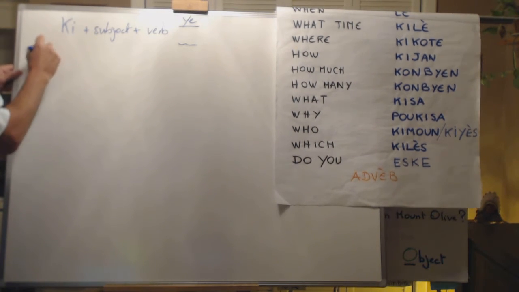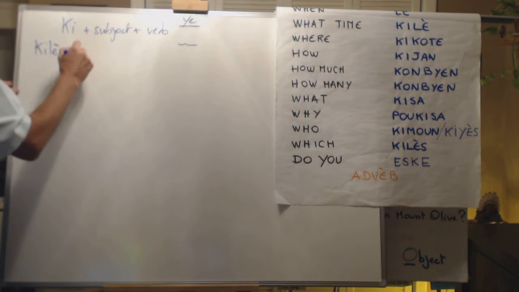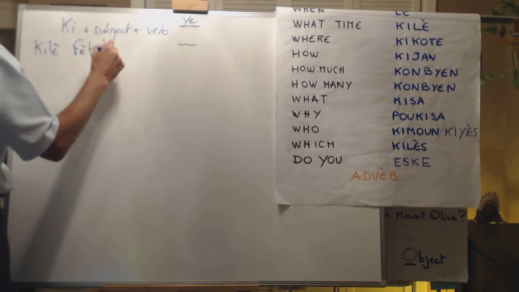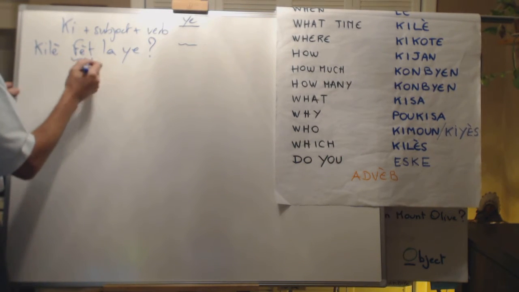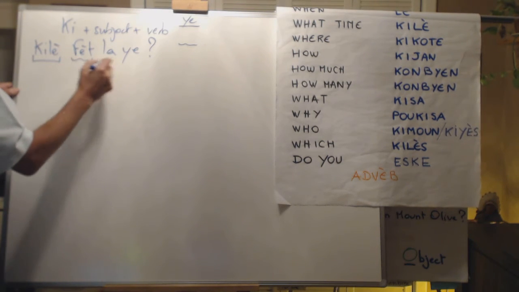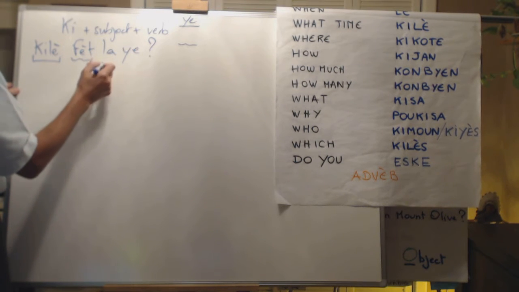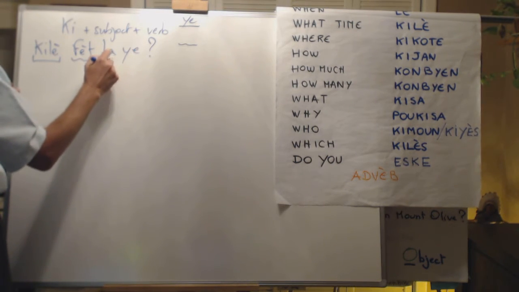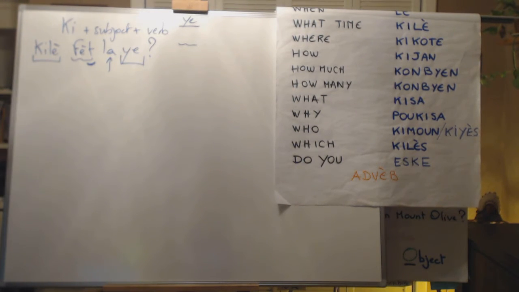Qu'il est, so what time? Faites-la ye. So what are we asking for? Fête means party, right? At what time is the party? Qu'il est, what time? Faites-la, so fête ends with a T, therefore the definite article is la, and then the verb to be at the end. Qu'il est, faites-la ye. At what time is the party?